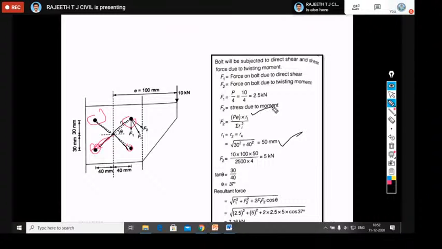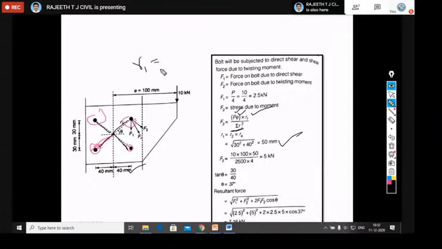Next, to calculate F2, P is known, 10 kilonewton, E is the eccentricity, 100 millimeter. The distances are also given in millimeter, so don't worry, E is also taken in millimeter. R1 is then divided by sigma R square. How to calculate sigma R square?